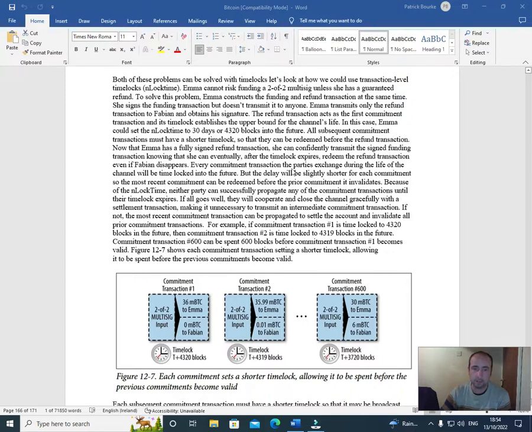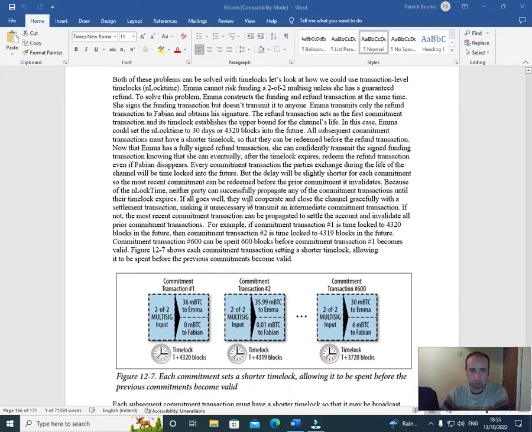Every commitment transaction the parties exchange during the life of the channel will be time locked into the future, but the delay will be slightly shorter for each commitment. So the most recent commitment can be redeemed before the prior commitment it invalidates. Because of the end lock time, neither party can successfully propagate any of the commitment transactions until their time lock expires.